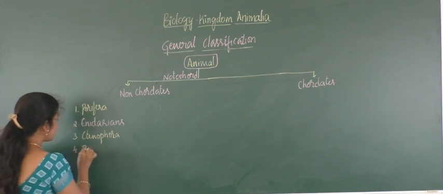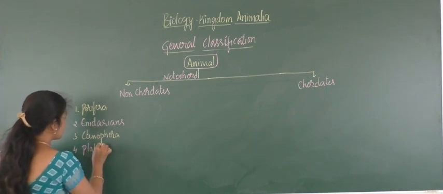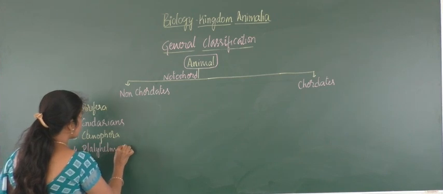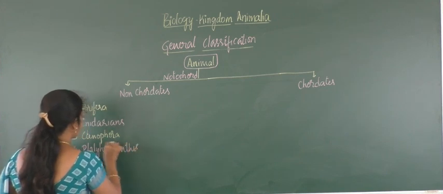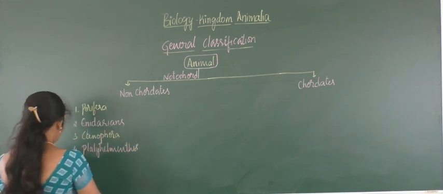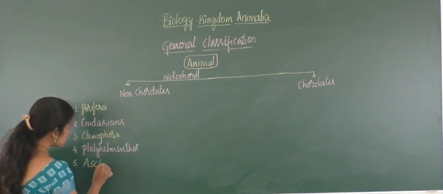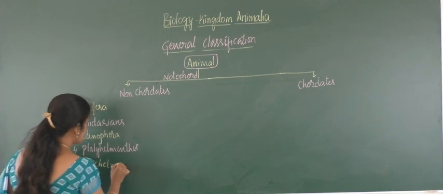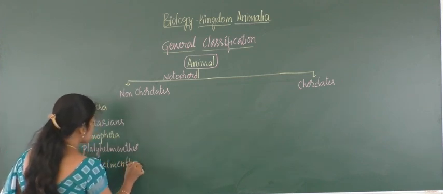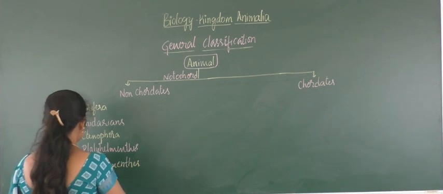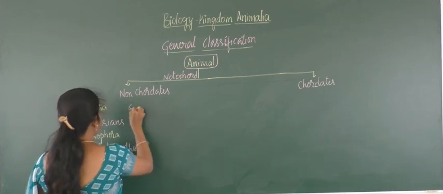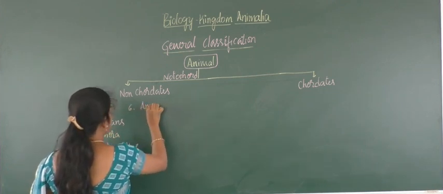Fourth is Platyhelminthes. Fifth is Aschelminthes. Helminthes refers to worms. And sixth one, Annelida.